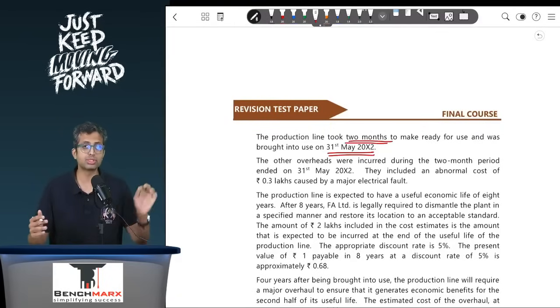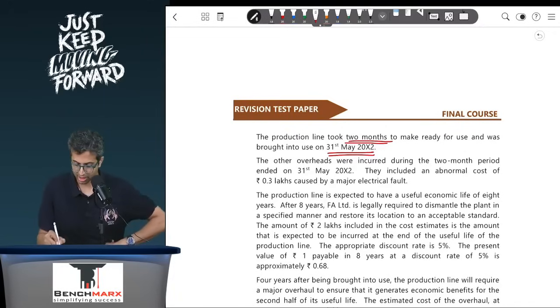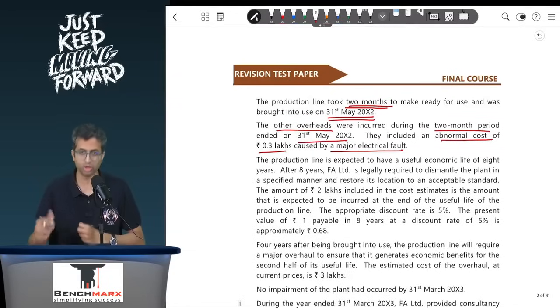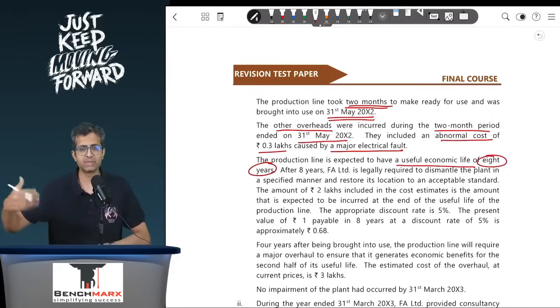So the expenditures which are incurred during those 2 months are directly attributable to construction and hence should be capitalized. The other overheads were incurred during the 2-month period ended on 31st May. So overheads were during that 2 months period, and they included an abnormal cost of 0.3 lakhs caused by a major electrical fault. So this abnormal cost will not be a part of the cost of the overall line. And the line is expected to have a useful life of around 8 years. So you will depreciate over 8 years. However, in the current year, it becomes ready for use in May, and hence the depreciation will start from May, that is around 10 months during the year.